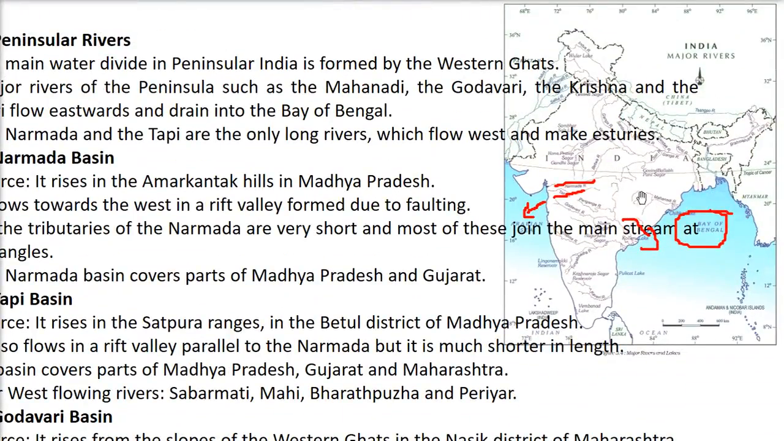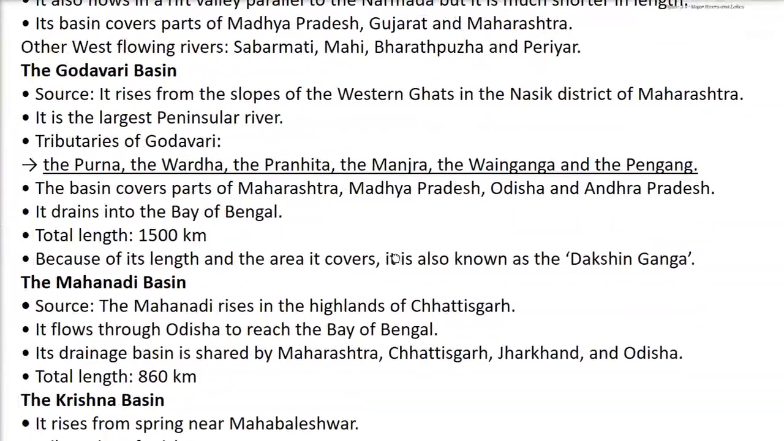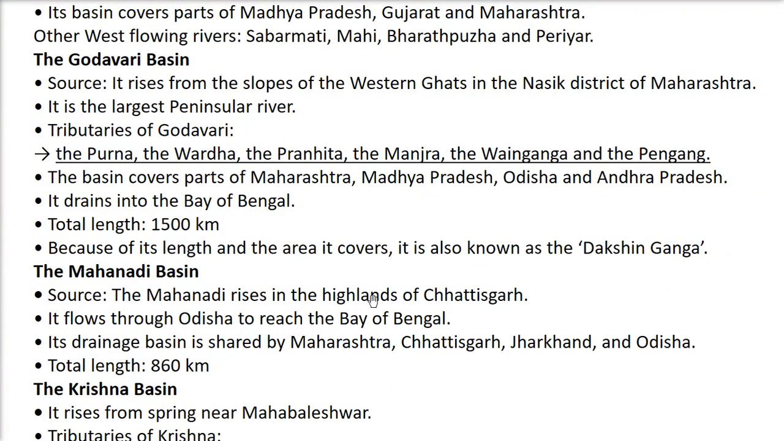Now I am talking about the Mahanadi River. The Mahanadi rises in the highlands of Chhattisgarh, and it flows through Odisha to reach the Bay of Bengal, as I just showed you. The drainage basin is shared by Maharashtra, Chhattisgarh, Jharkhand and Odisha. Total length is 860 kilometers.